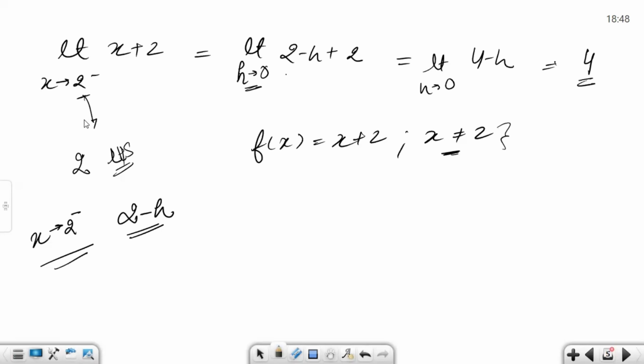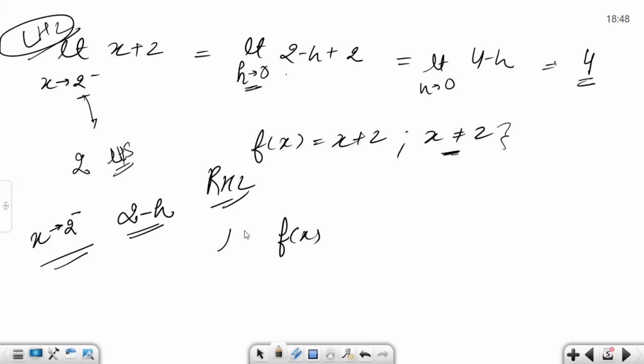Now let us move ahead and find the right hand limit. We have already found the left hand limit. So we will be approaching the function from the right hand side of the given limit, which is 2. The limit of the function x plus 2, x tending to 2 plus. So it is not 2, but we are approaching from the right, so it will be slightly more than 2.